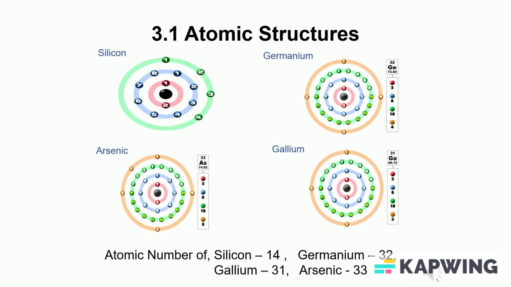In this figure, we can have an idea about the atomic structure of these four elements. Silicon, with 14 as its atomic number, has a 2-8-4 atomic structure, germanium 2-8-18-4, arsenic 2-8-18-5, and gallium 2-8-18-3.